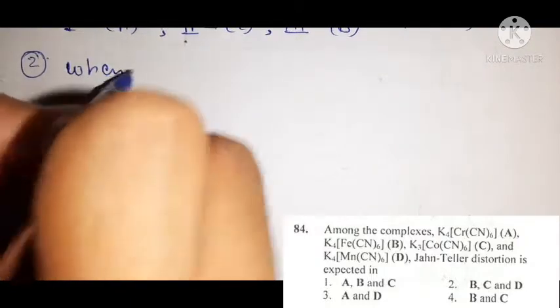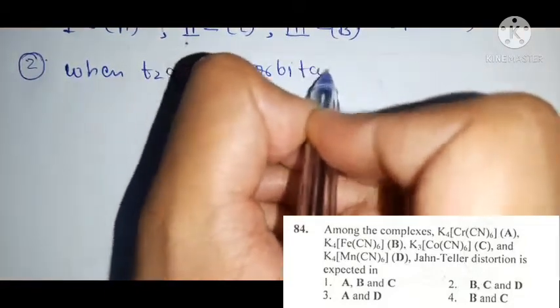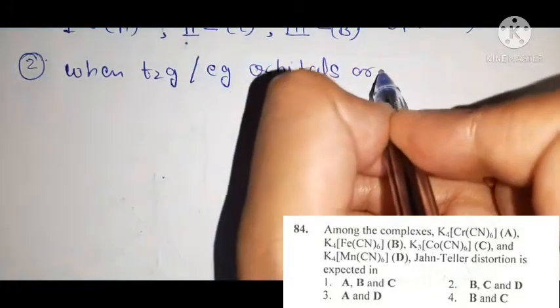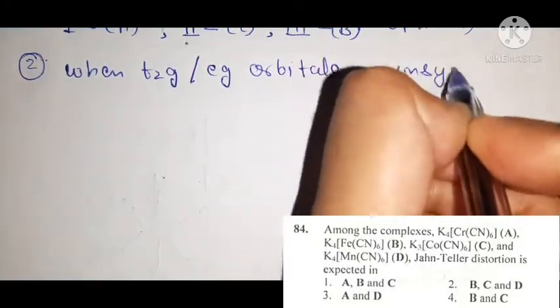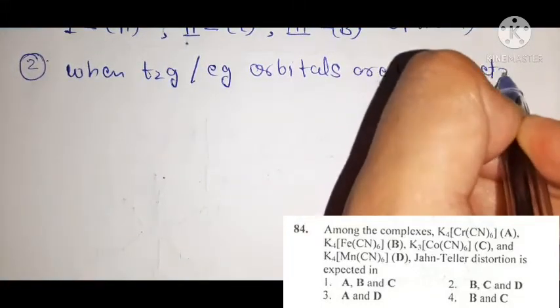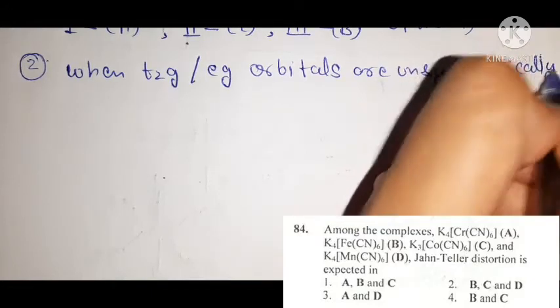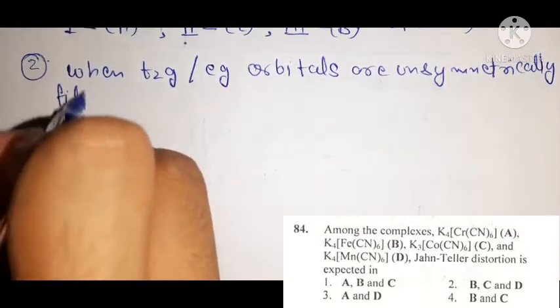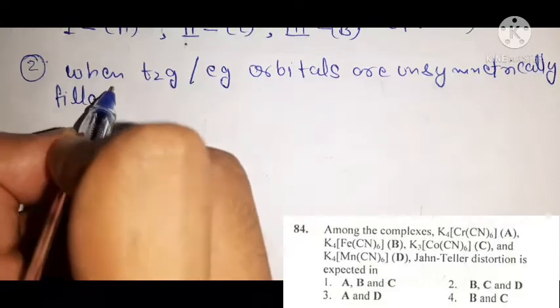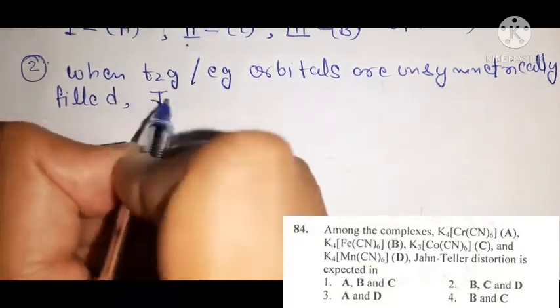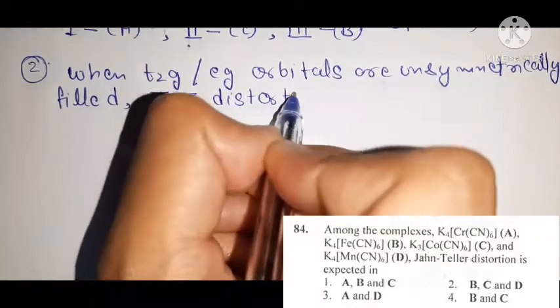When t2g or eg orbitals are unsymmetrically filled, Jahn-Teller distortion is observed.